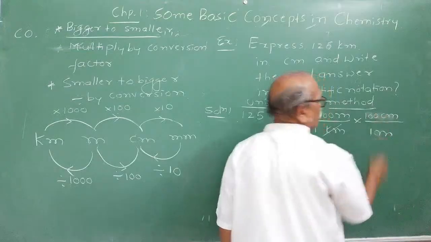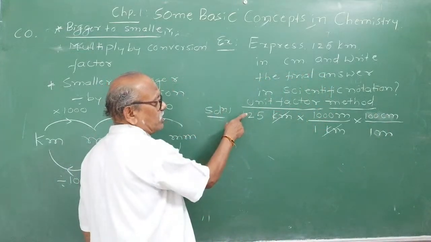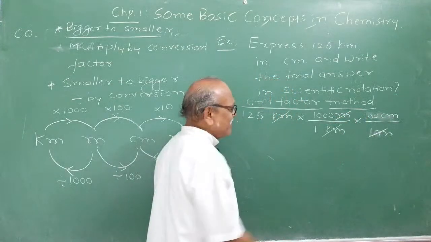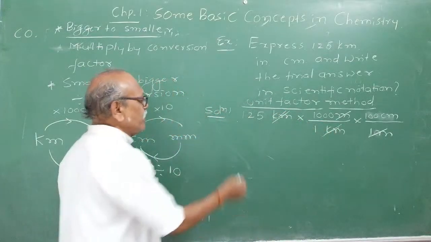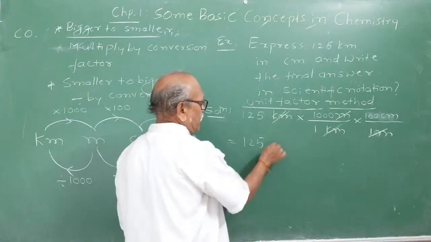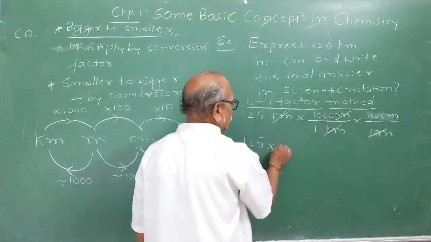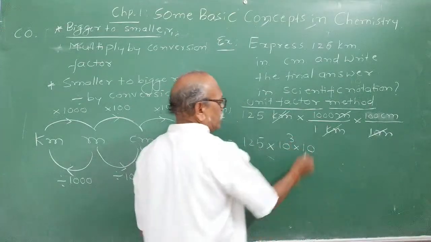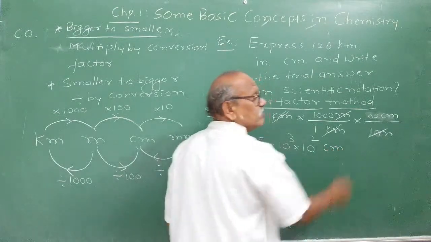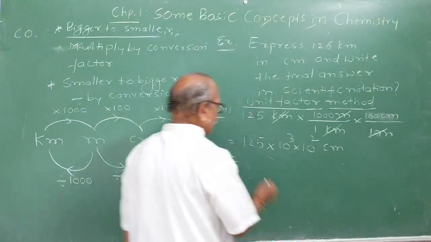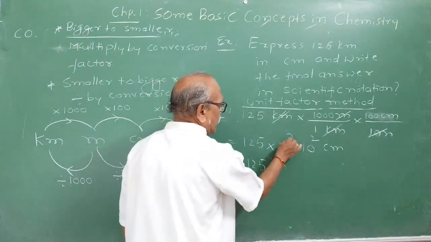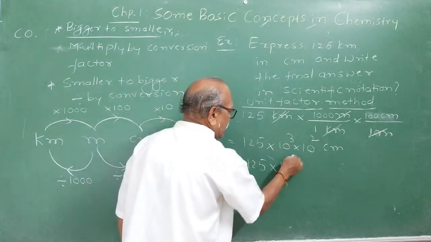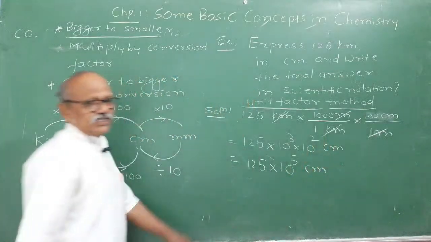Do you agree with me? 1 meter is equal to 100 centimeter. Now our aim is to convert 125 into centimeter. Meter and meter get cancelled, kilometer gets cancelled. Now what do you get? 125 into 1000, which is 10 raised to 3, then 100, which is 10 raised to 2 centimeter. So 125 into 10 raised to 3 into 10 raised to 2, that is, a raised to m into a raised to n. Calculate in your mind; don't use pen. The lesser the pen, the faster the mind. That gives 10 raised to 5 centimeter.